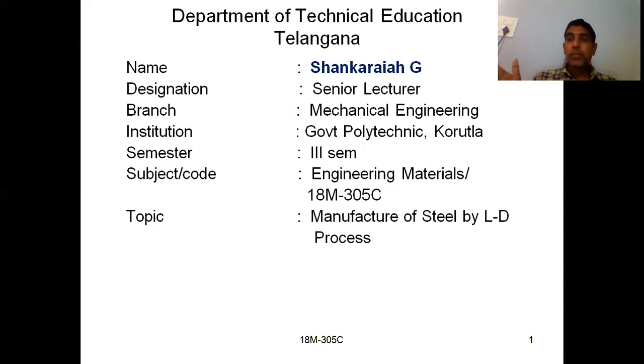So what are the three positions we are having in a Bessemer converter? For loading to unloading of the molten metal. So you are loading the charge and you are unloading the molten metal, that is steel. So what is the process that will take place? We are having three steps in the principle. First, we have to remove the impurities. So how can the impurities be removed? By oxidation process.